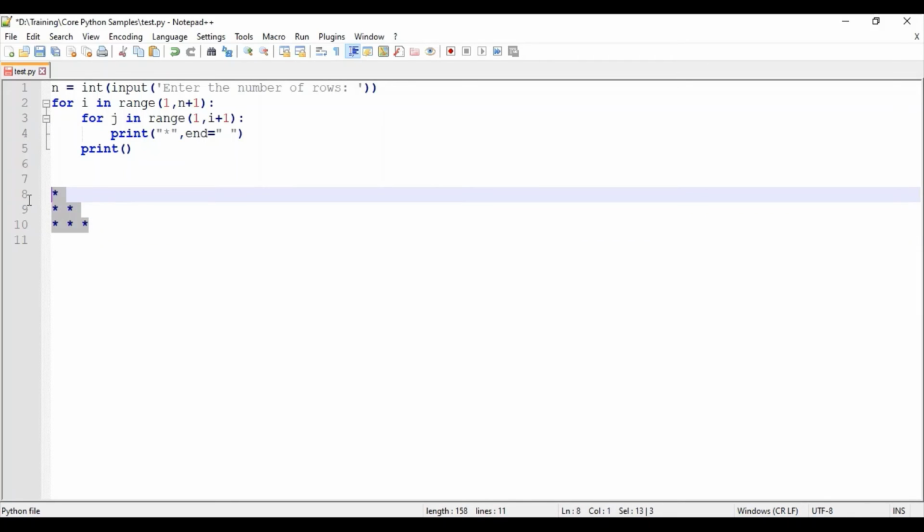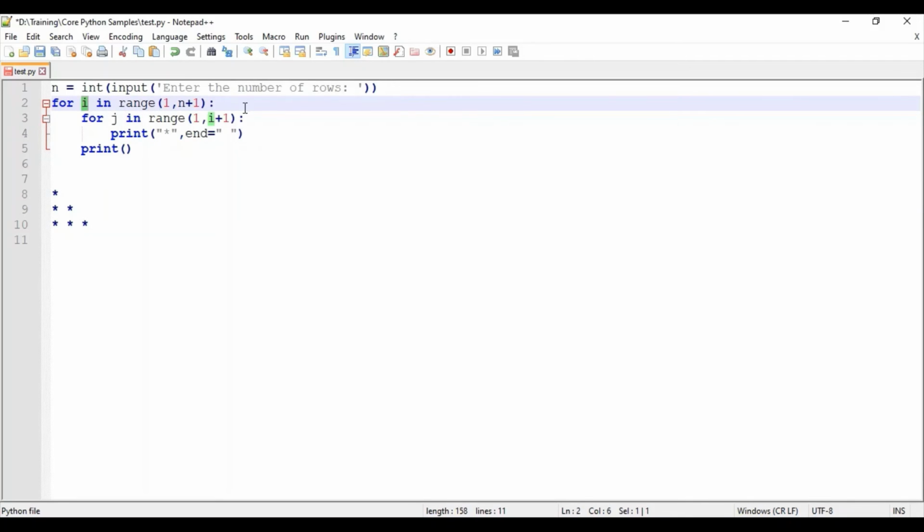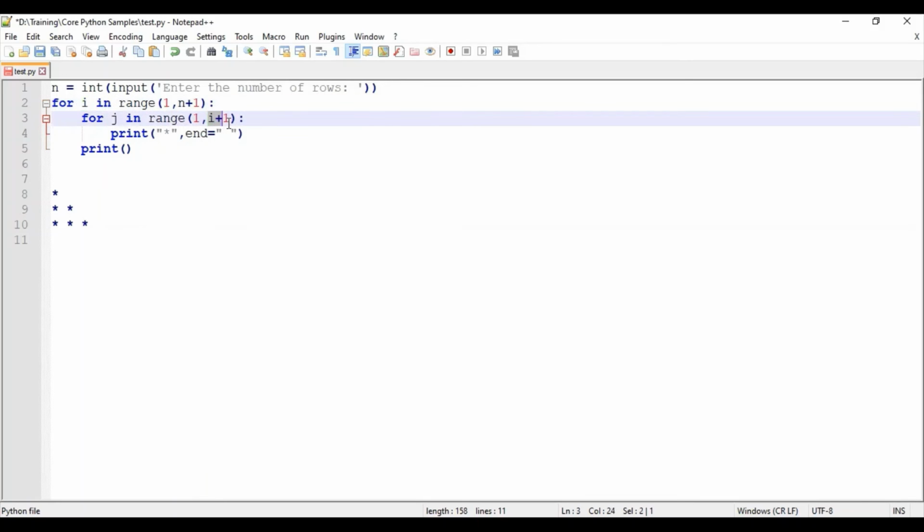In the first iteration, the i value would be 1, so the j loop should execute from 1 to 1 plus 1, that is 2. Since the first value of i is 1, 1 plus 1 is 2, so 1 comma 2 minus 1, only one time the inner loop is going to be executed.